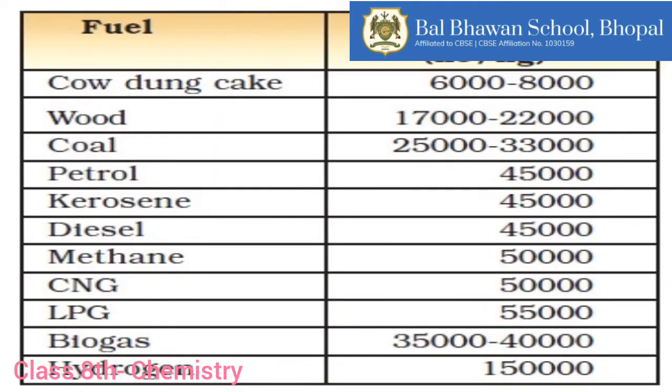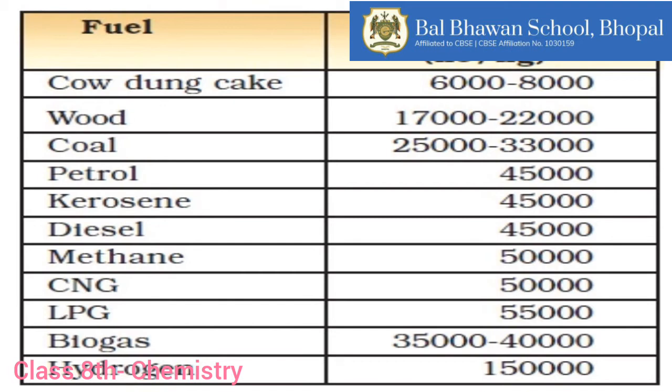Based on the calorific value, we can find out which fuel has the maximum calorific value and which one has the least. Just now we discussed the different types of fuels like solid fuels, liquid fuels and gaseous fuels and their examples. So we are comparing their calorific values.